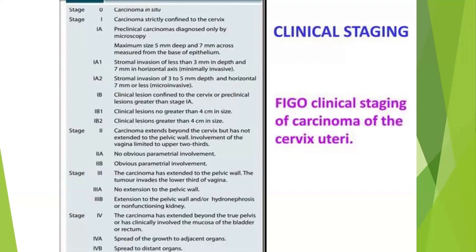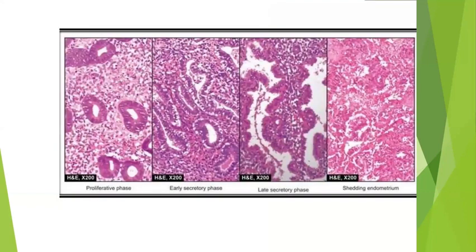Stage 2 extends beyond the cervix. Stage 3 will be to the pelvic wall, the lower third of the vagina, or to the kidney and other places. Stage 4 will have bladder and rectal involvement. At least remember this before you finish your FIGO staging.